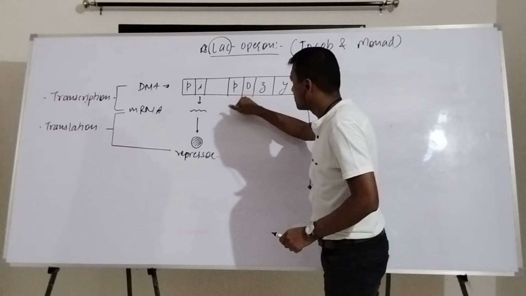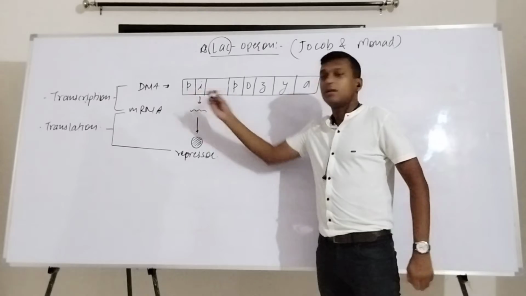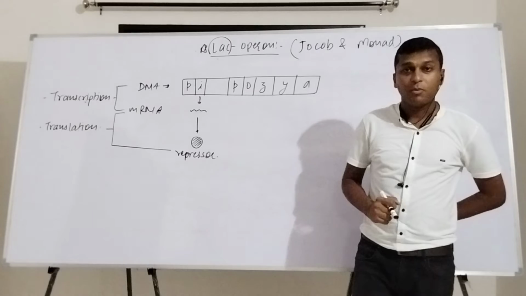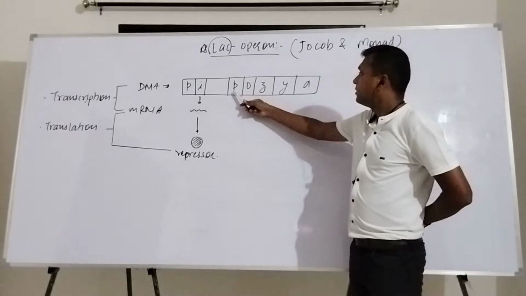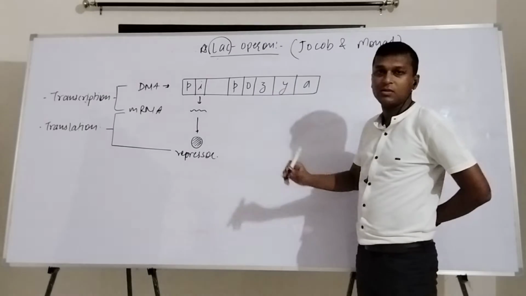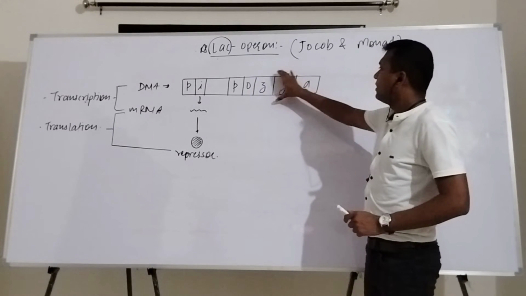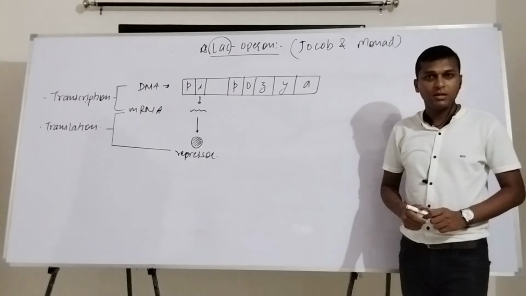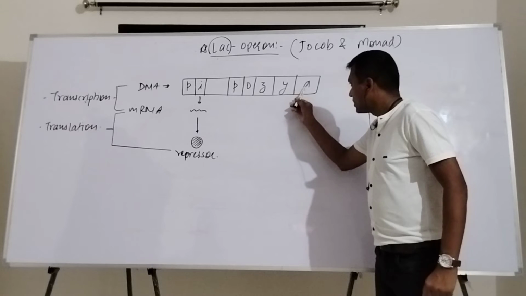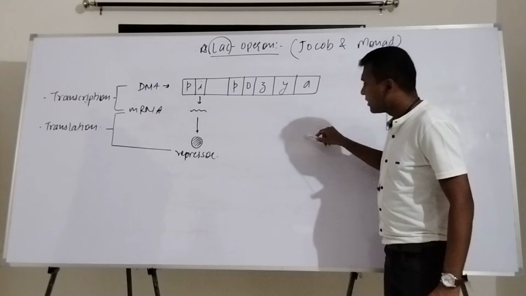Now the promoter region is also situated here, right? As the promoter region here attracted RNA polymerases, likewise this promoter region will also attract RNA polymerase towards it, right? It will move ahead from the operator region, and next there are three different enzymes which can be produced by this. Now, if RNA polymerase runs along this particular DNA, what will be happening? It will be able to produce mRNA from this region, mRNA from this region, mRNA from this region. Likewise, from every mRNA, every protein will be produced.